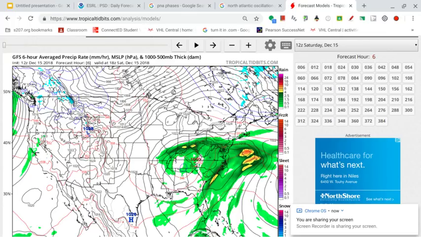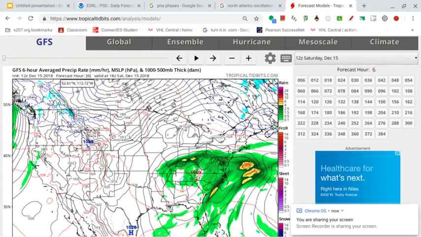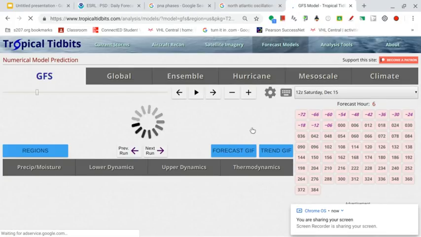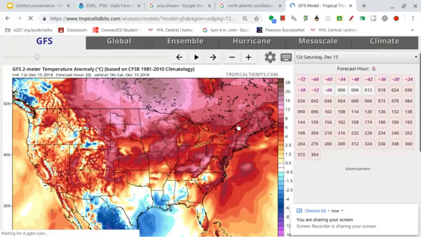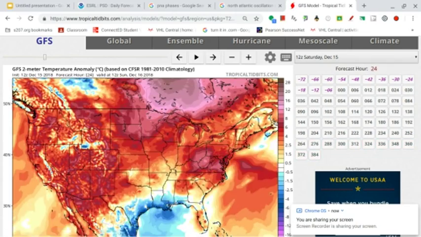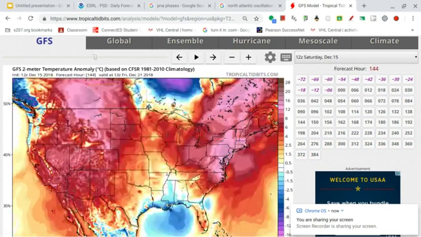So what we're looking at right now is the GFS 6-hour average precipitation rate. Let's quickly look at the 2-meter temperature anomalies, and I would like to show you why this December, because everybody into weather knows at this point that this December is looking very warm. And look at this, 12 hours, 18 hours. I just want to prove it to you using this, that this December will be very warm.